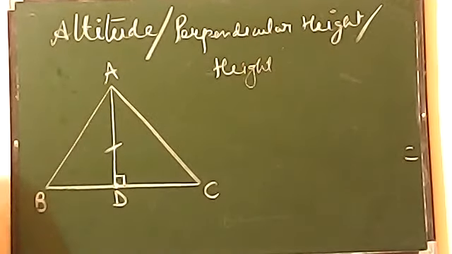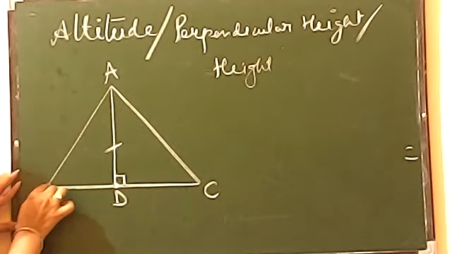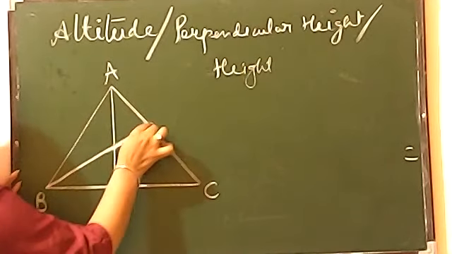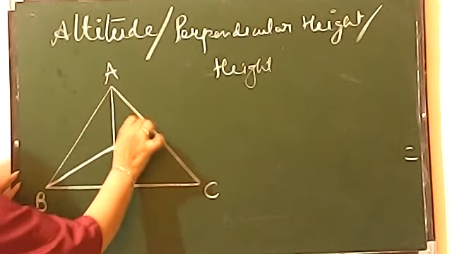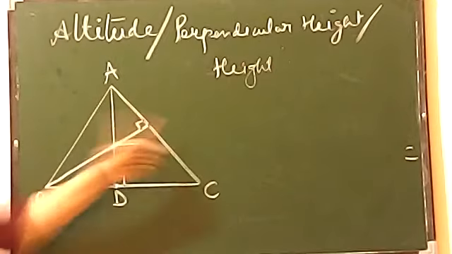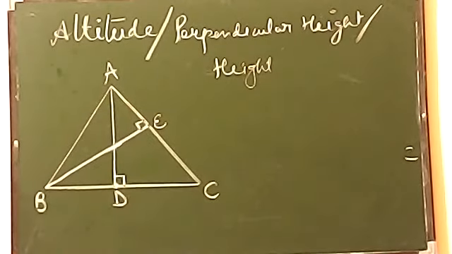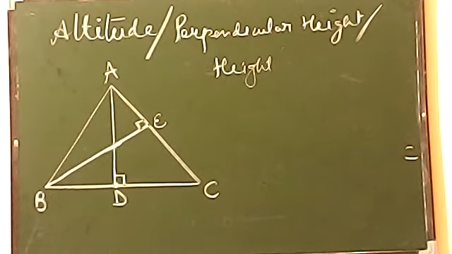Now we can also draw the second altitude, which can be drawn from the vertex B. See this, this is the opposite side. This was studied by us yesterday only. What are opposite sides? So this one is the opposite side. It meets here, and we name this point E. So this is the second altitude.